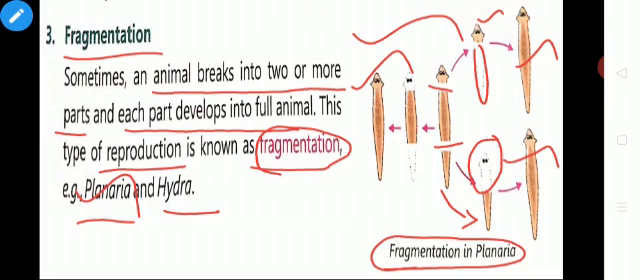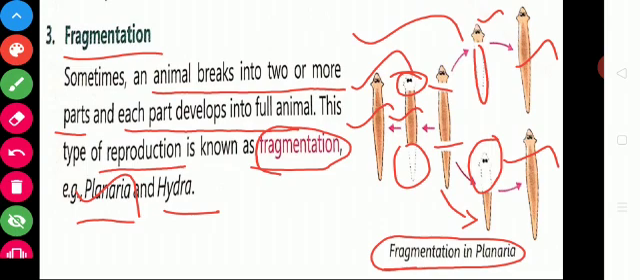See, here only the body part is available, isn't it? The head and tail portions are not available as of now. Over some days, these parts get regenerated and it forms a full animal. This is known as fragmentation. So, in this session, we have learnt the three methods in asexual reproduction.